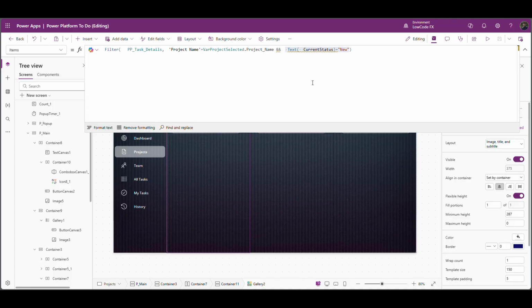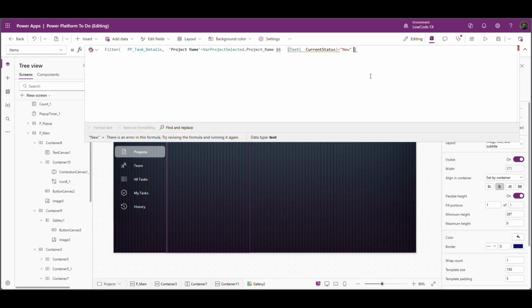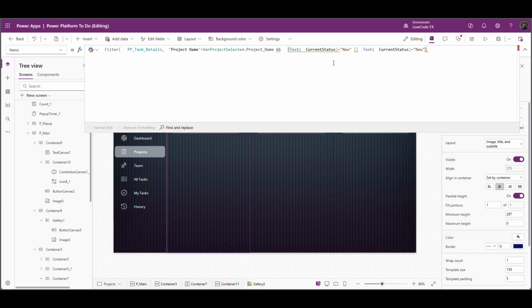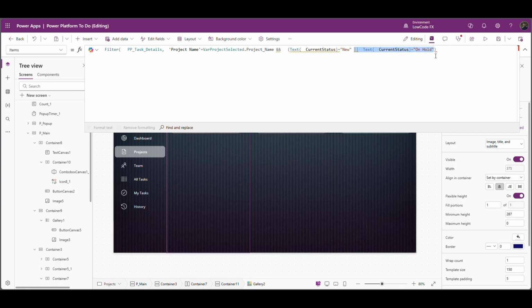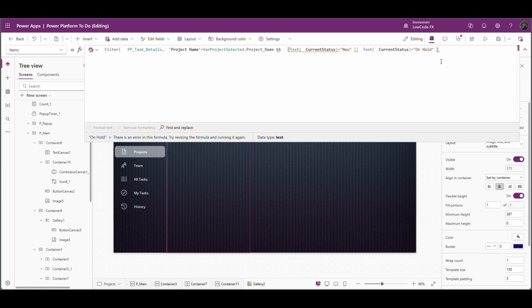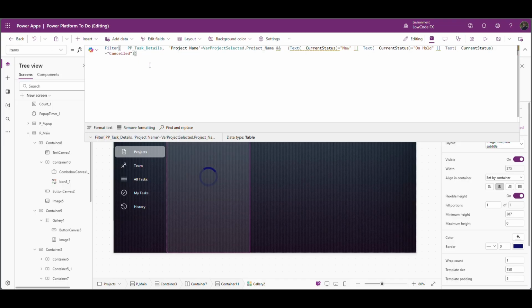So currently in this bucket the current status is equal to new. I'm going to add 2 more conditions. So in the brackets I'm putting or conditions, and this will be on hold. Okay, and the third one is cancelled. Okay, let's close the brackets.